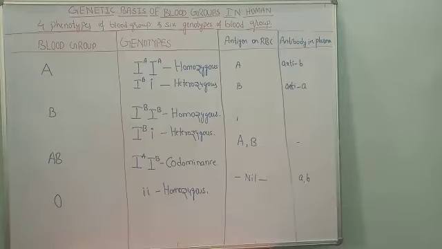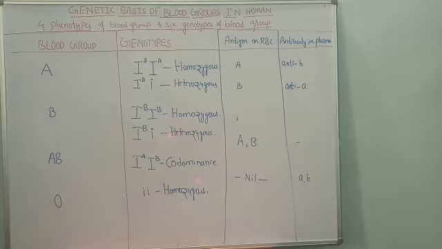Hello students. In the previous video we discussed codominance, its definition, and the detailed concept with an example. We also discussed multiple alleles with the example of human blood group. Now today we are going to discuss the possible types of phenotypes and the possible types of genotypes of the blood group in humans.